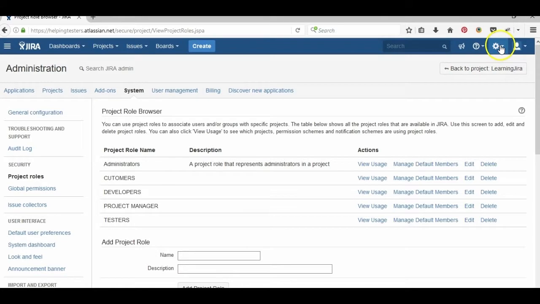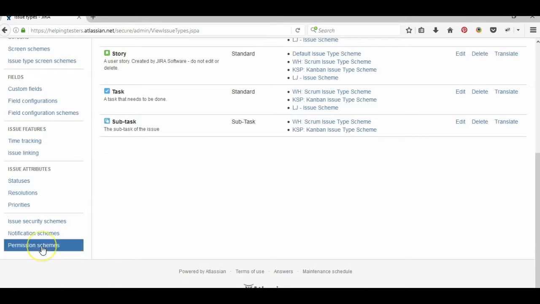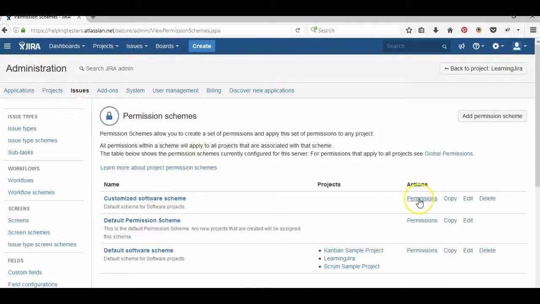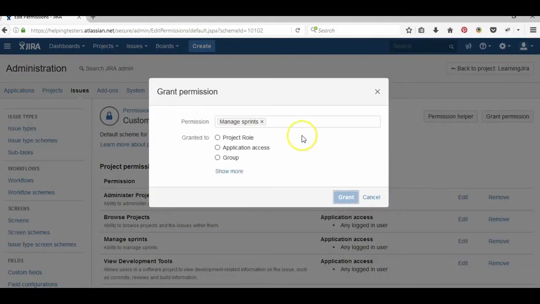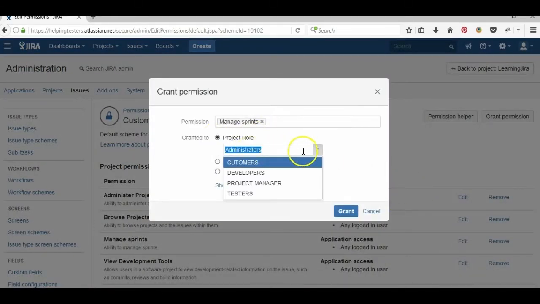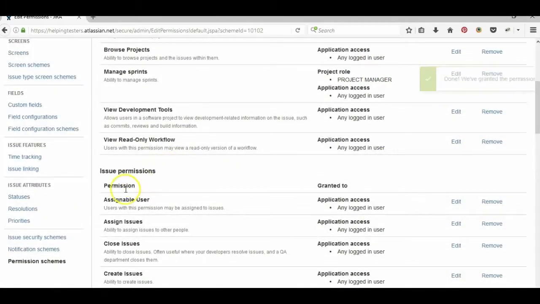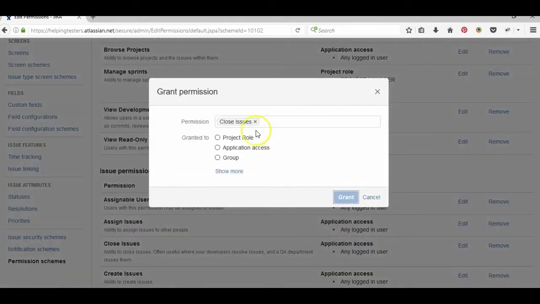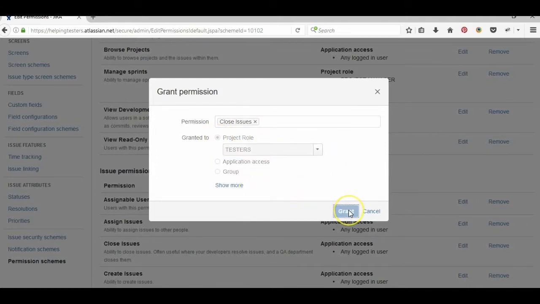Let me again go to issues, and go to the permissions of the customized scheme which we are making. Okay, so manage sprint: I want only the project role project manager to manage the sprints. View read only permission, assignable. Close issue: I want only the tester to close the issues.